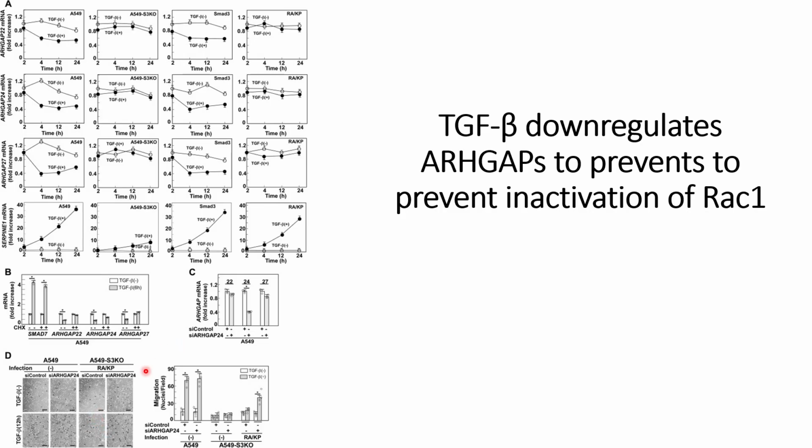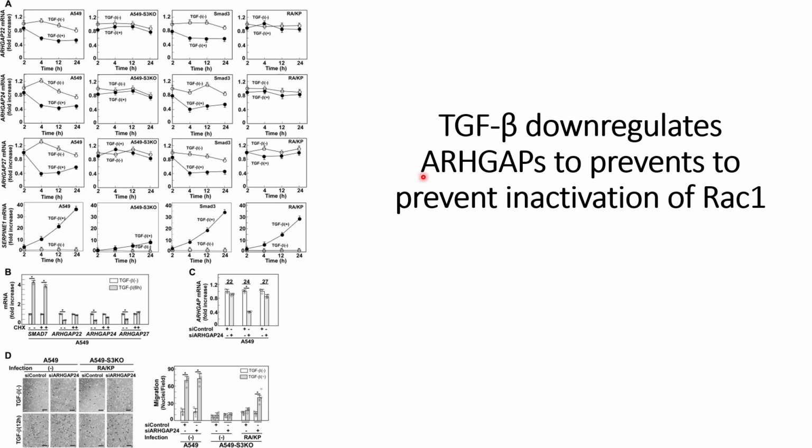Now these things are quantified on the right hand side of panel D, where we can see that when the ARHGAP 24 siRNA is used to downregulate this ARHGAP in the A549 SMAD3 knockdown cells that are infected with the mutated SMAD3, they are able to see around 60% recovery of the migration.